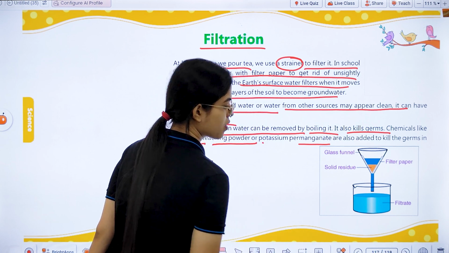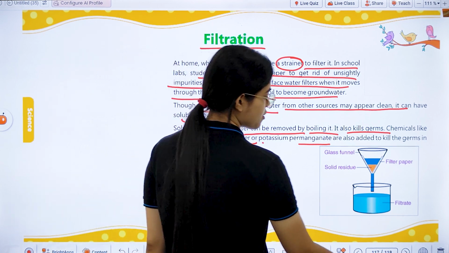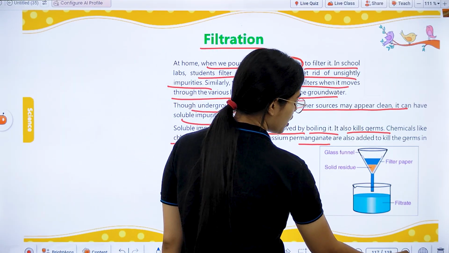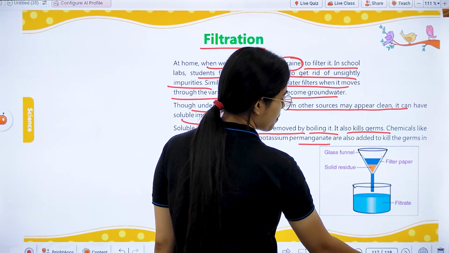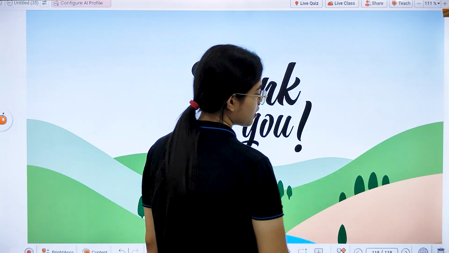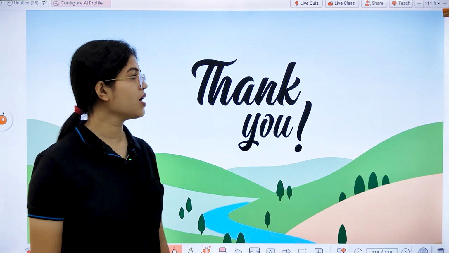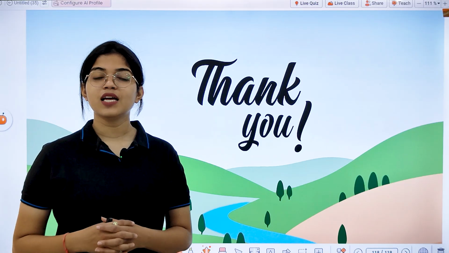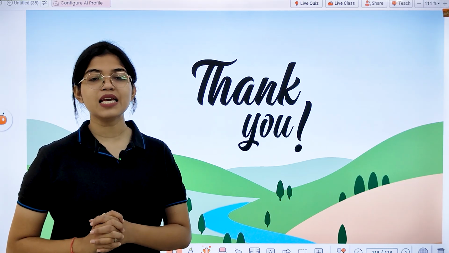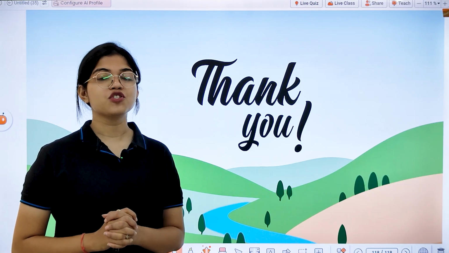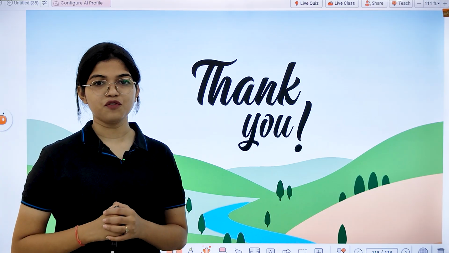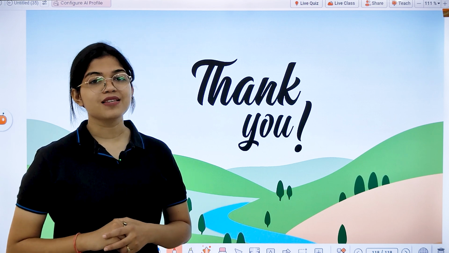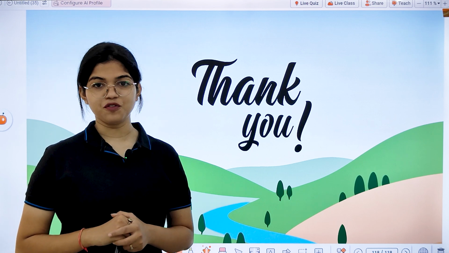Okay, so like this we can remove the soluble and also the insoluble impurities present in the water. We have discussed the methods for removing them. So the chapter is completed over here. That was all about the basic necessities of life which we require in our life, right? As they are very important, try to save them, try to conserve them.